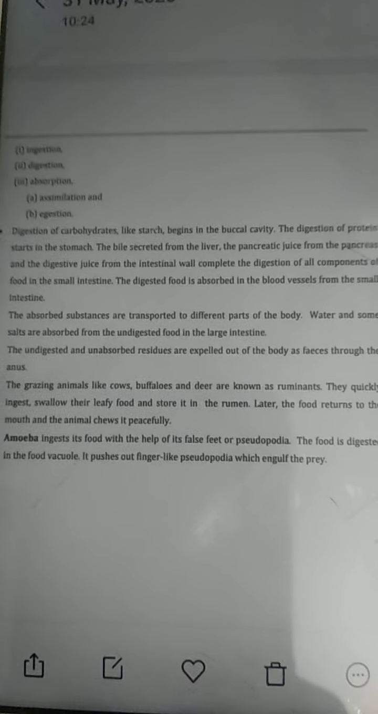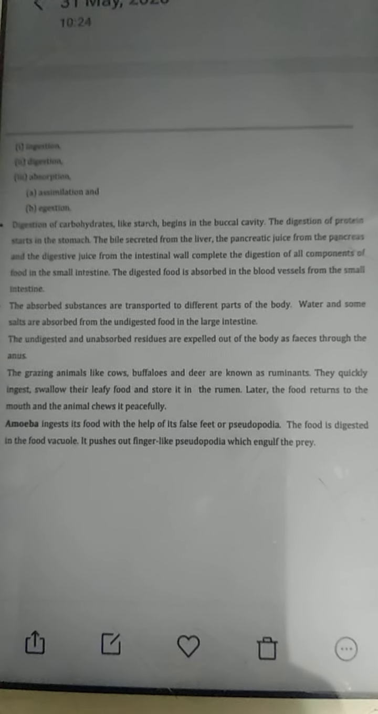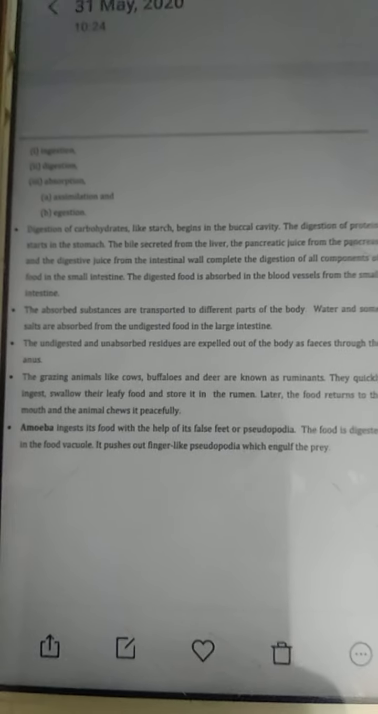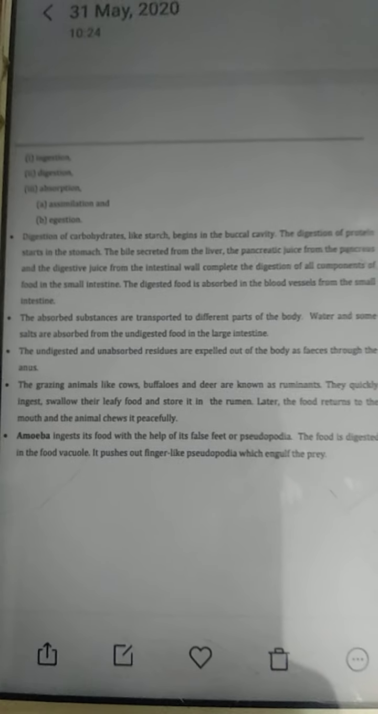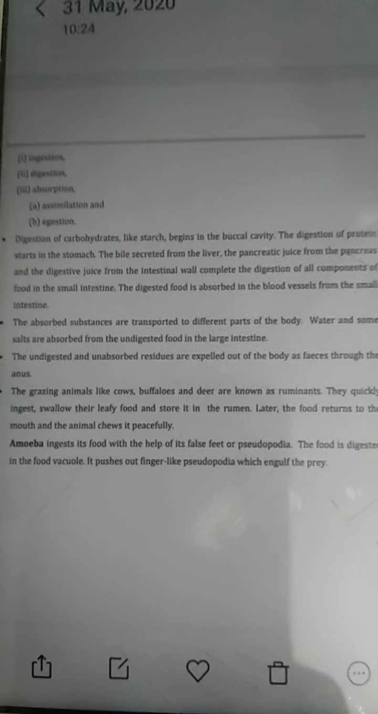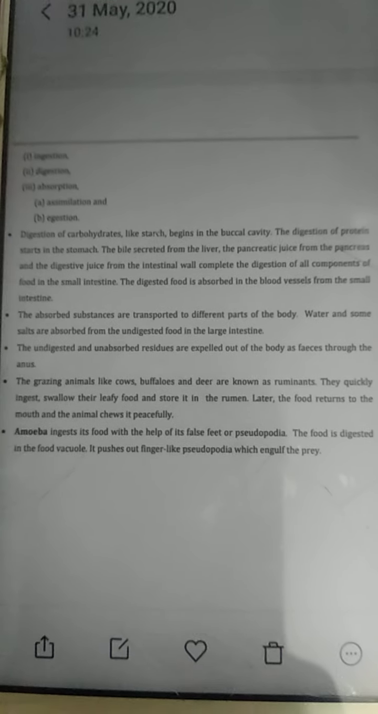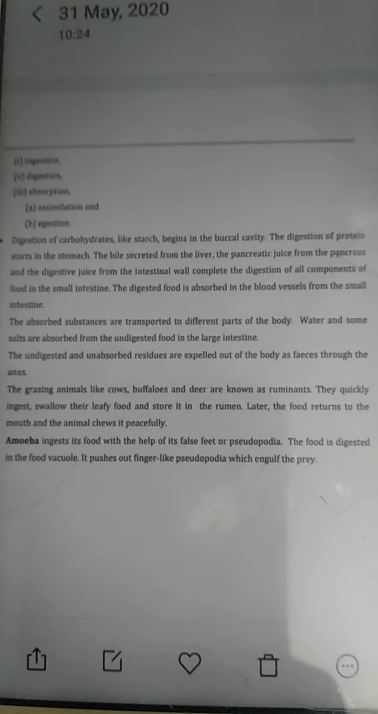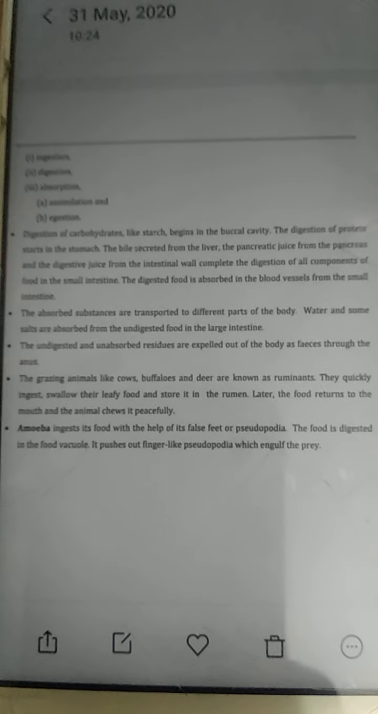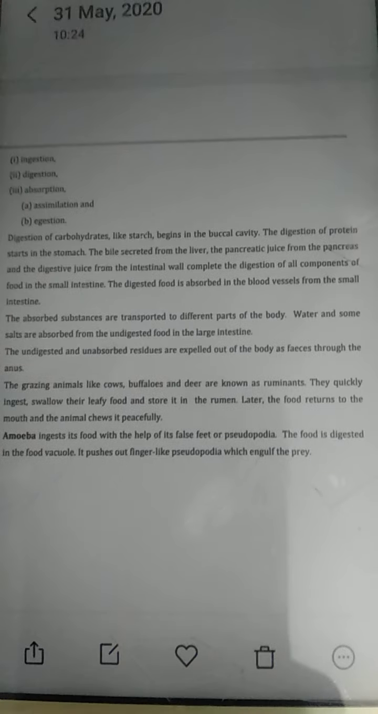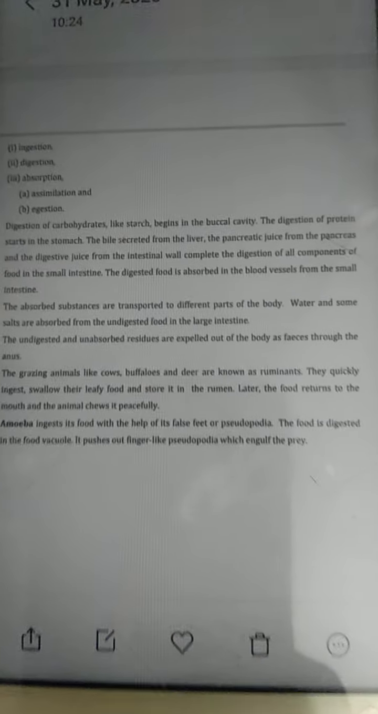And now the one last topic in chapter number 2 was about ruminants. The grazing animals like cows, buffalo and deer are all called ruminants. Because they quickly ingest and swallow their leafy food, store it in the rumen part of their stomach, that is called rumen, and later the food returns to the mouth and they chew it peacefully. So they are called ruminants. The digestive system in their body is very different from the human body.